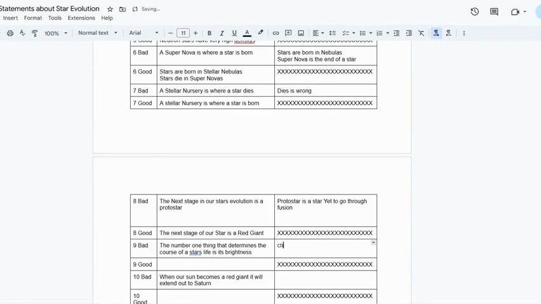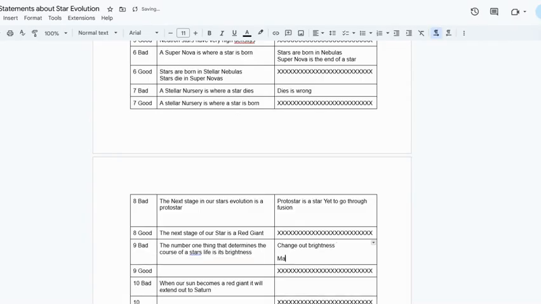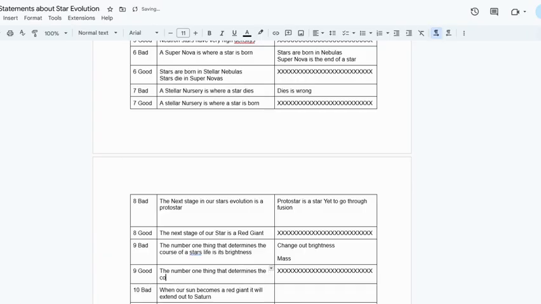So change out "brightness" and turn it into "mass." Okay, so the number one thing that determines the course of a star's life is its mass.